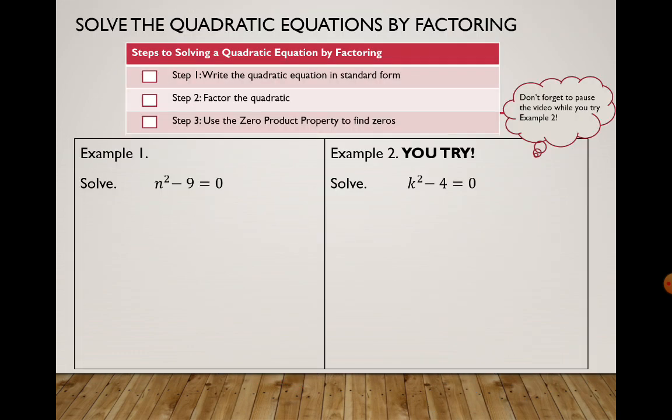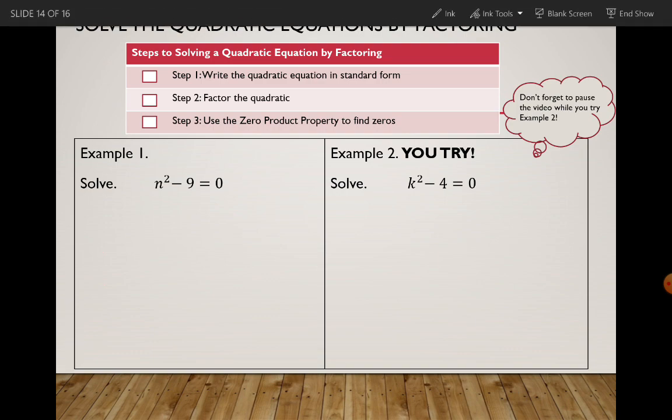All right, let's solve the quadratic equation by factoring. So today we're just going to practice some binomials first. We have to write it in standard form. So that means we're going to have n squared plus 0n minus 9 equals 0. Okay. We need to find two numbers that multiply to -9 and add to 0.